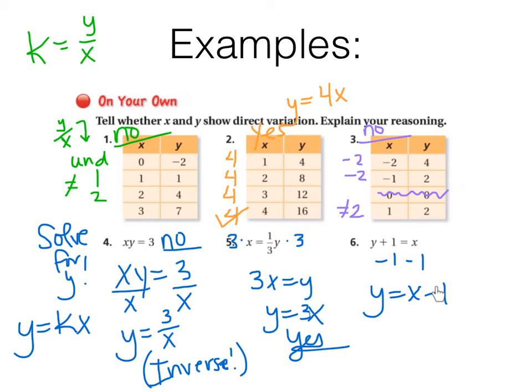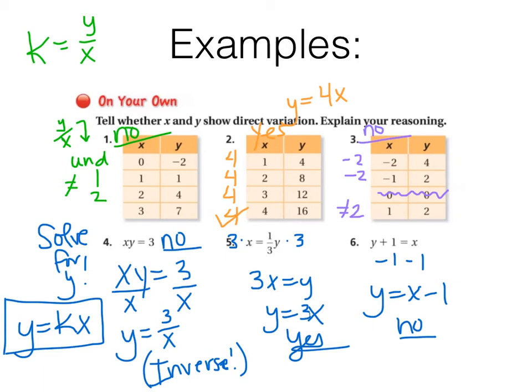But what we don't have is a number times x, it's a number plus x, or x minus a number. We could say that this is -1 plus x, so a number plus x. That's not a direct variation, because it doesn't specifically fit this format with the y equals k times x part.